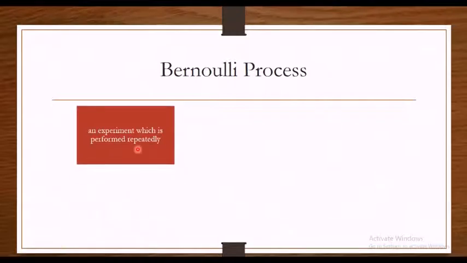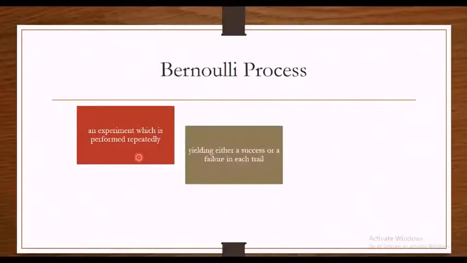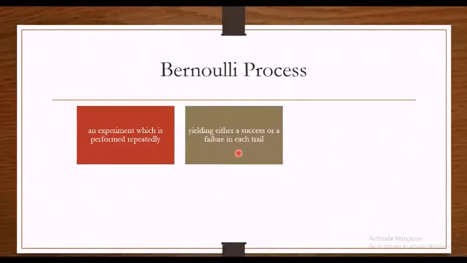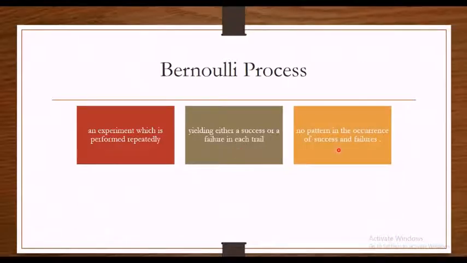Now let's have a look at the Bernoulli process. A Bernoulli process is a process in which the experiment is performed repeatedly, yielding either a success or a failure in each trial. There is no pattern in the occurrence of the successes and failures.